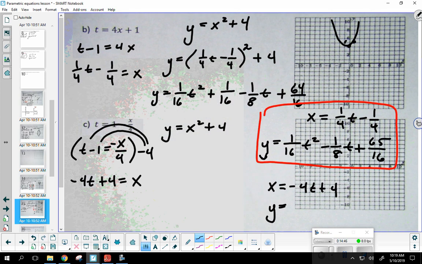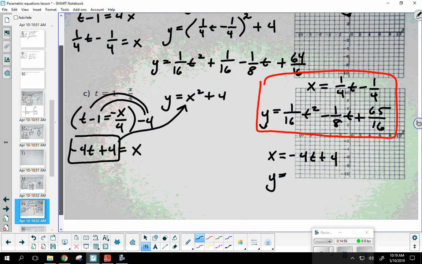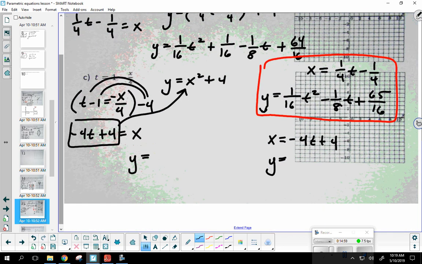We plugged it in. We replaced every x with that. So I'm going to take this binomial and plug it in just the same. So y equals x squared, that would be negative 4t plus 4 squared, and then we have the plus 4. Now, I'm going to ask you to do this on your homework.